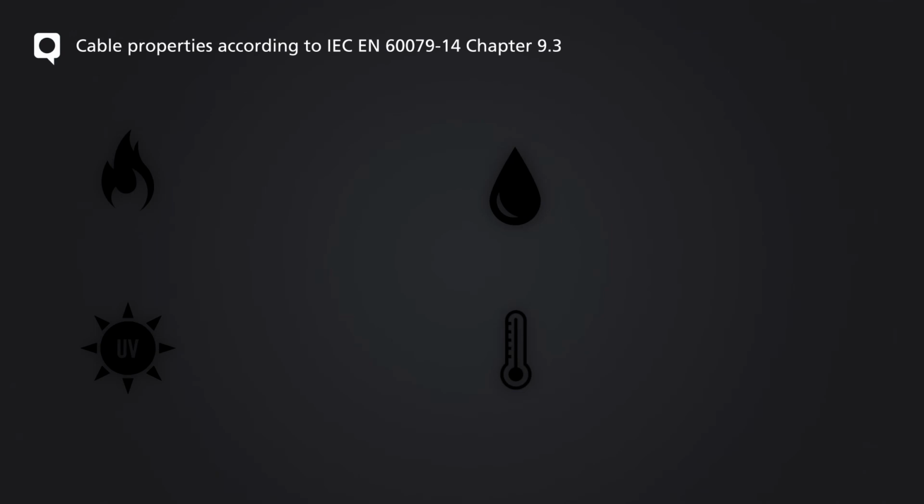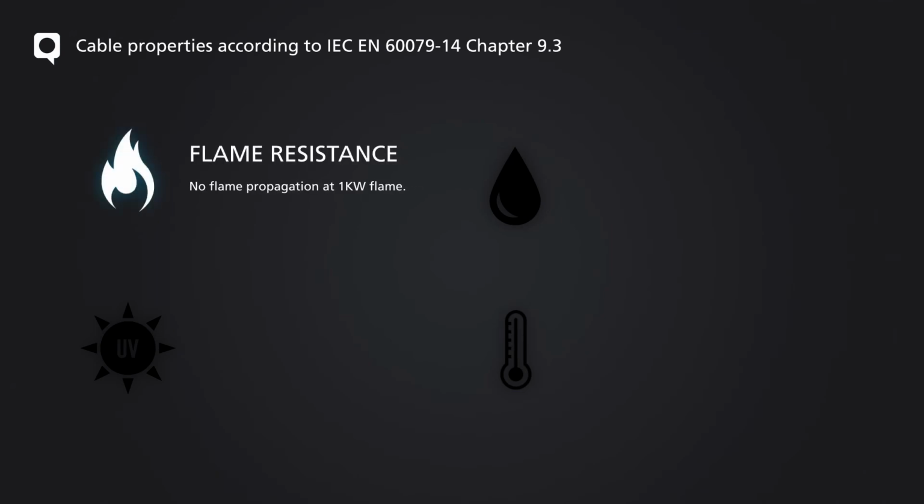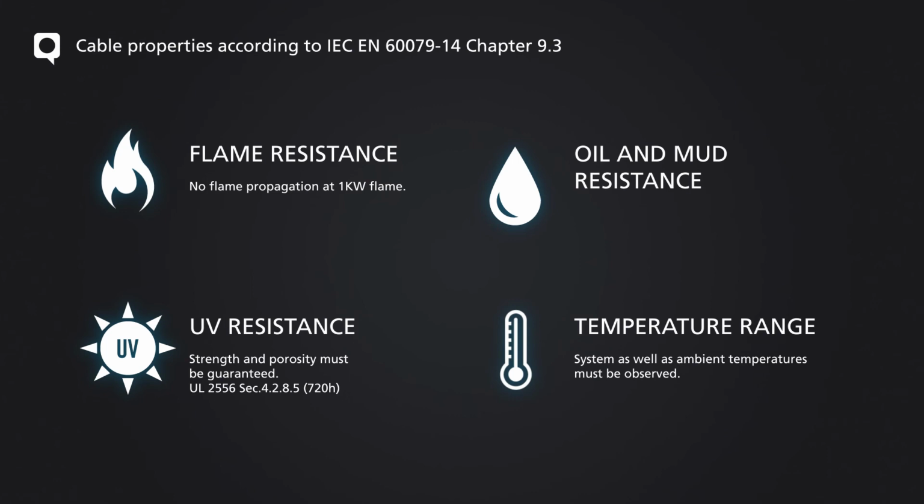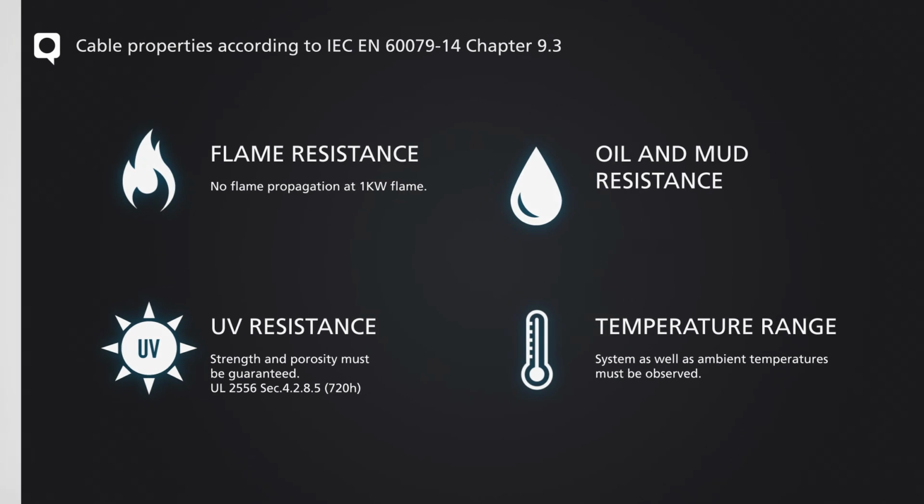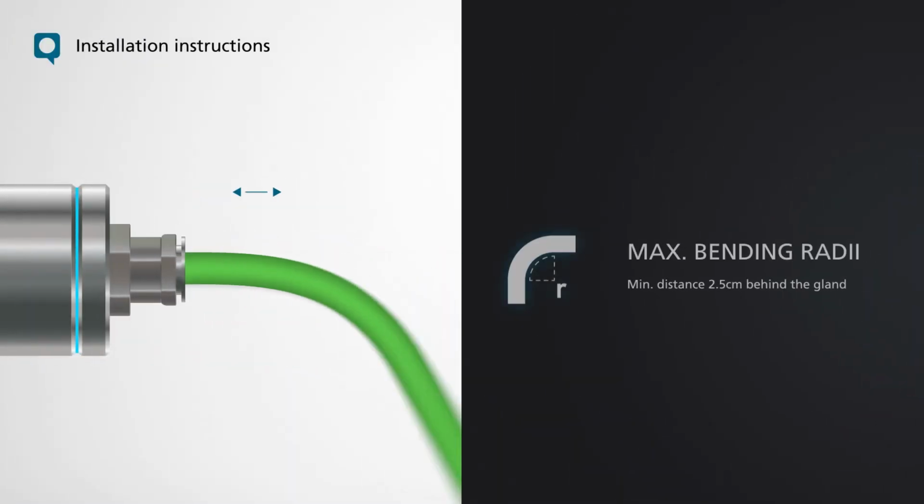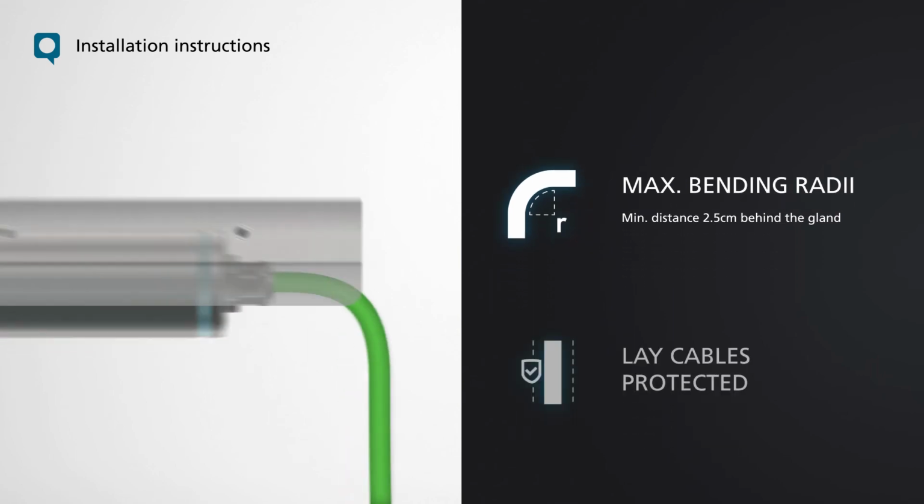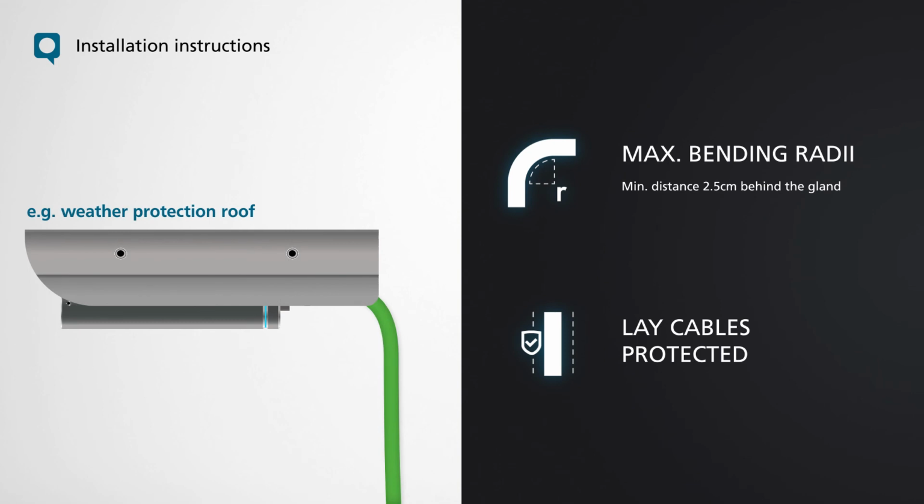When selecting cables, attention must be paid to sufficient flame resistance and, depending on the system, UV resistance, oil and mud resistance, and the permissible temperature range. When installing cables, the maximum bending radii must also be observed. The cable must not be bent directly behind the cable entry. In addition, cables must always be laid in a protected manner.